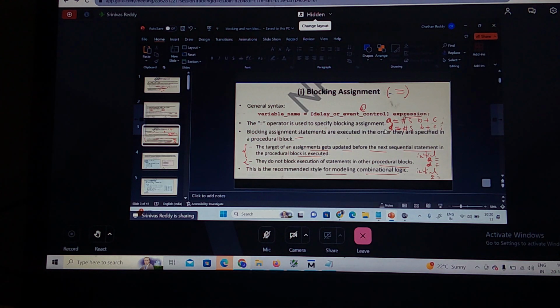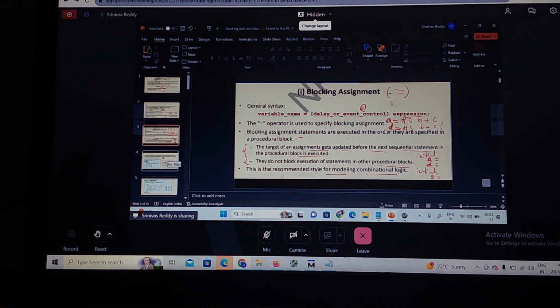What operator do we use for the blocking statement? The equal to operator. What is a blocking statement? A blocking assignment is one of the procedural assignments, and the way it is executed is sequentially. It updates the statement in sequence before the next one executes.